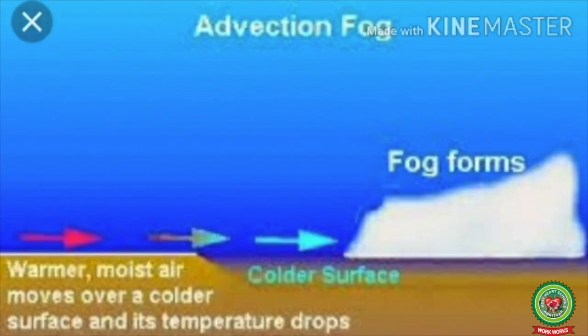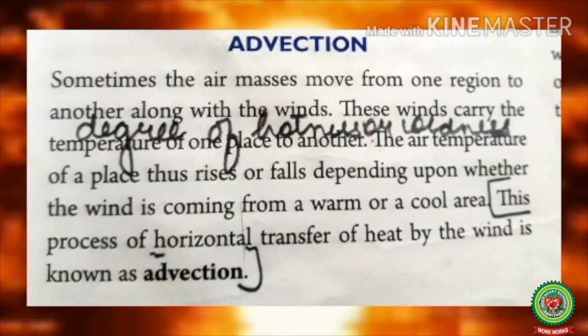Next, we have advection. Advection is the horizontal movement of air, water, or any other fluid. In case of air, it may result in transfer of heat from the lower to higher latitudes. Ocean currents driven by the surface wind also transfer heat by advection from the tropical to the polar latitudes. When the warm air masses reach the cold air, they raise the temperature there. So now let's read.